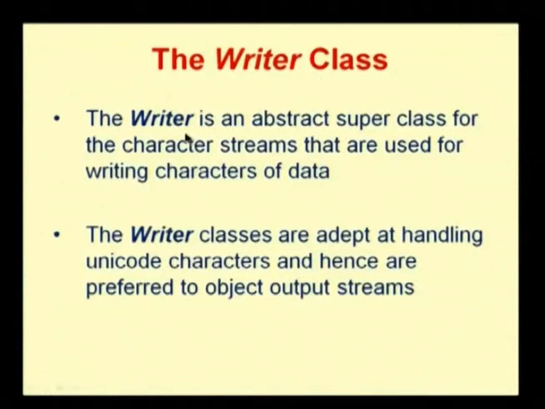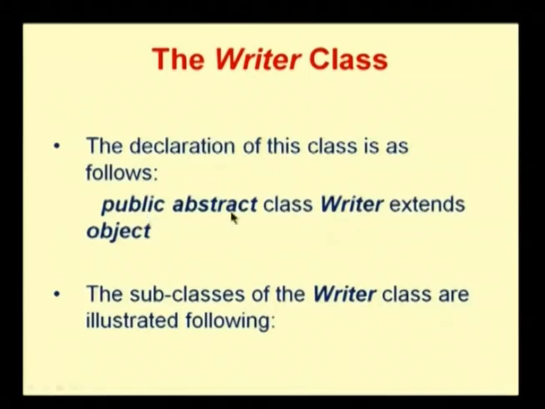Here, writer is an abstract superclass for the character streams that are used for writing characters of data. The writer classes are adept at handling Unicode characters, and hence are preferred to object output streams. So instead of object output streams, you can use these writer classes and handle the Unicode characters. You can see the declaration of the class: public abstract class Writer extends Object.